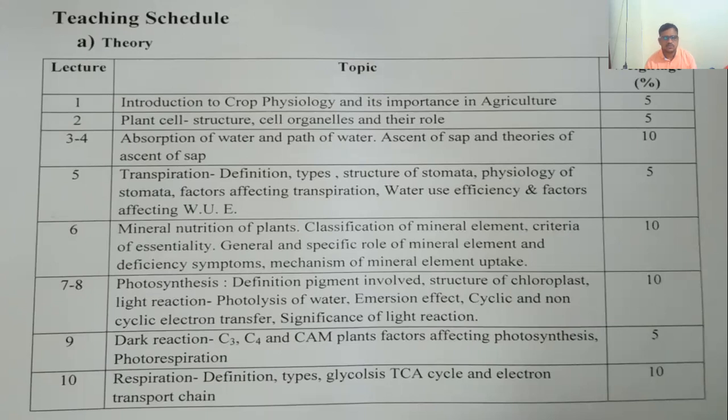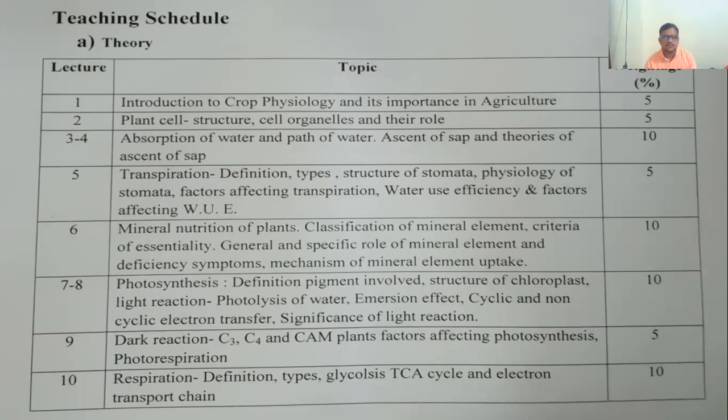So in photosynthesis, again, we know that there are two types of reactions happening, in which the light reaction is there and also the dark reaction is there. The light reaction is dependent on light, while the dark reaction is independent of light, or it is happening in the dark period, so it is called dark reactions.